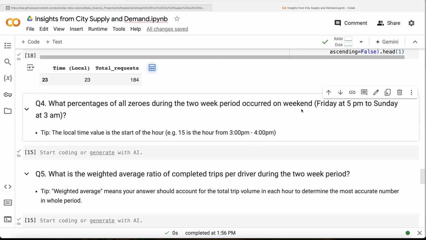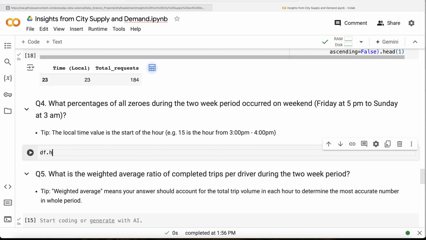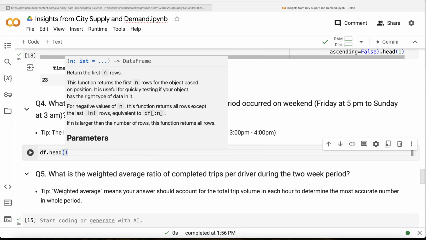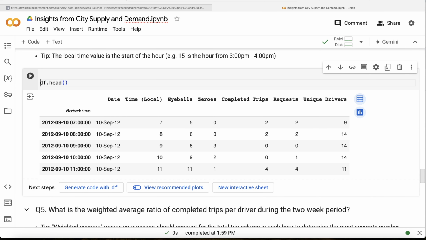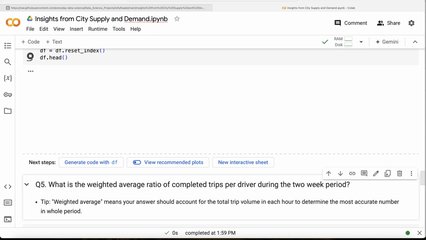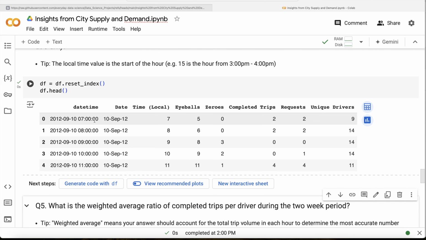Okay, now the fourth question says what percentage of all zeros during the 2 week period occurred on the weekend, that is Friday at 5 p.m. to Sunday at 3 a.m. Okay, so let us again look at the data frame that we currently have, df.head. Datetime being the index. Let us reset the index. So what we are going to do is data frame is equal to df.reset_index, so that datetime is no longer an index. So now if you look at it, the datetime is a column, not an index.